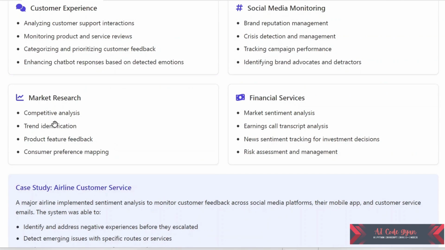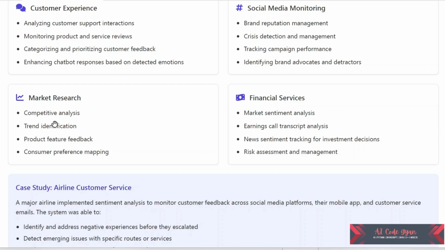Now let us talk about real-world applications. When we talk about customer experience, we can analyze customer support interactions, monitor product and service reviews, categorize and prioritize customer feedback, and analyze chatbot responses based on detected emotions.